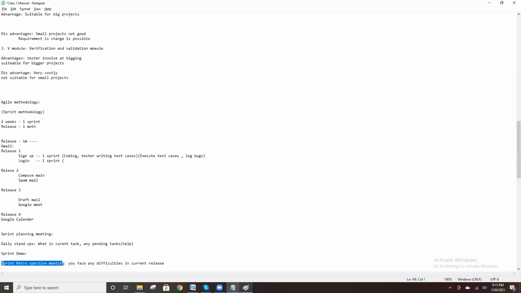Sprint owner, if you are facing any difficulties, you can discuss. The product owner is there, the product manager is there, everyone is there. So we take those inputs, communicate to the corresponding team, and resolve those issues in the next release. This is the sprint retrospective meeting.